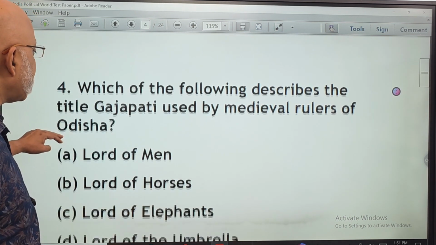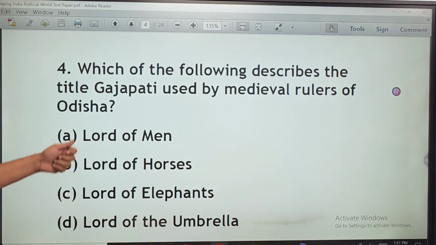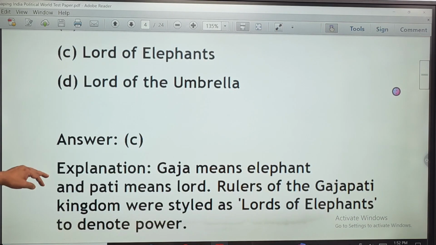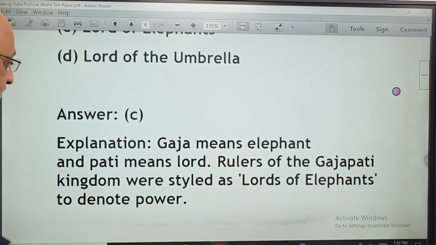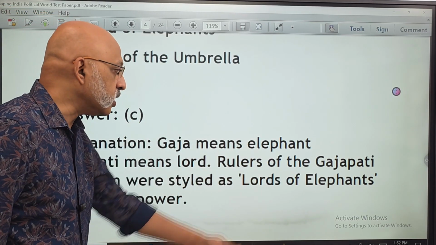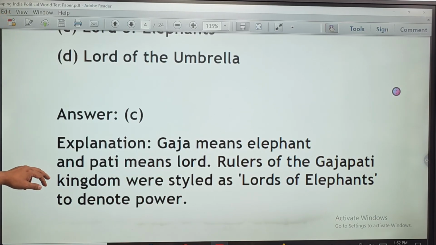Which of the following describes the title Gajapati used by medieval rulers of Odisha? Lord of Men, Lord of Horses, Lord of Elephants, and Lord of the Umbrella. The correct answer is C, Lord of the Elephants, because Gaja means elephants and Pati means Lord. So Lord of the Elephants. Rulers of the Gajapati kingdom were styled as Lord of Elephants to denote power.